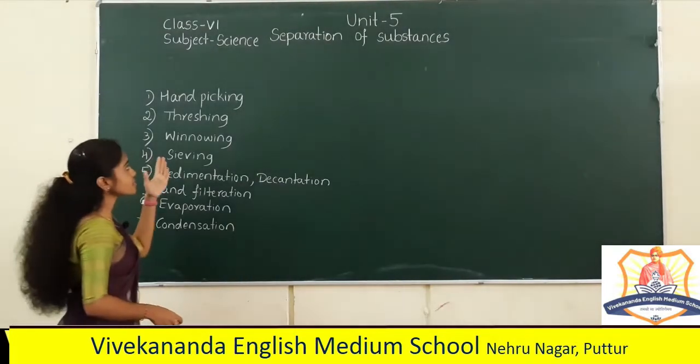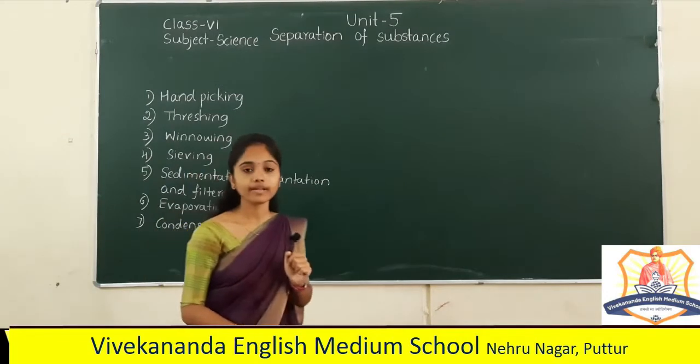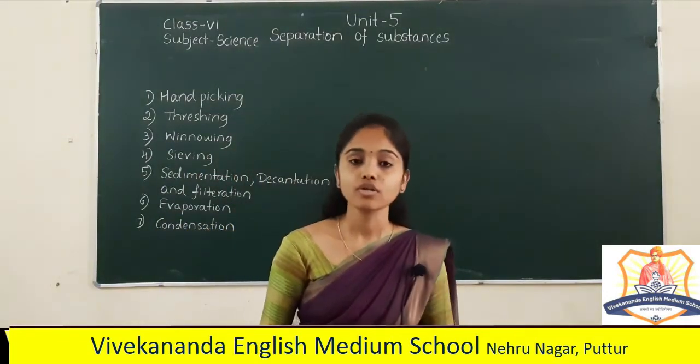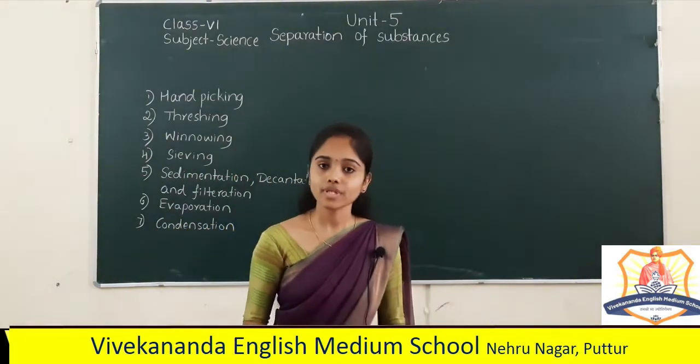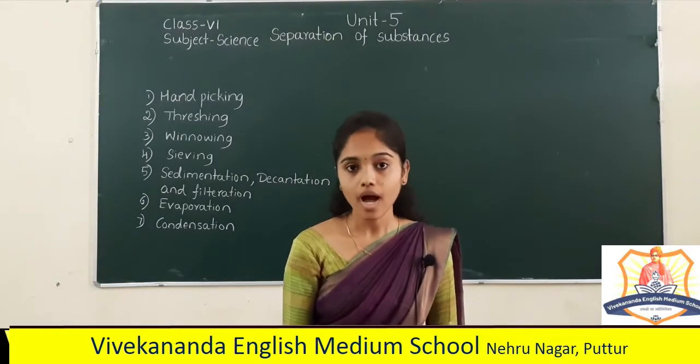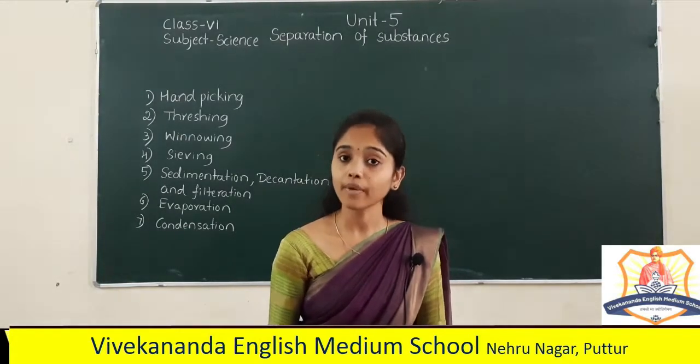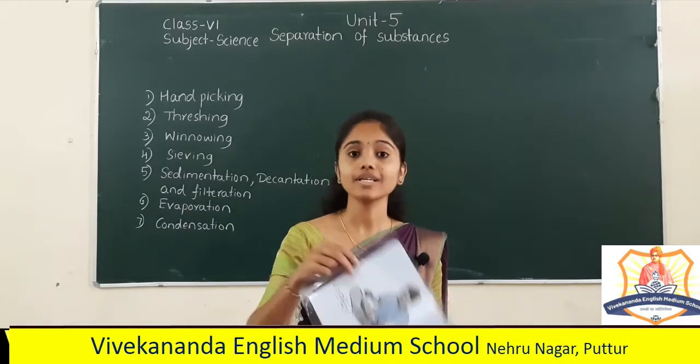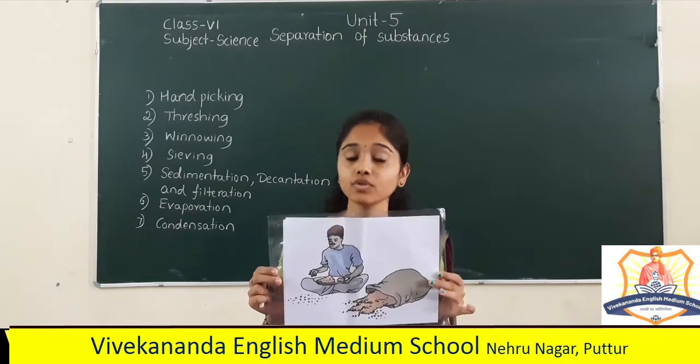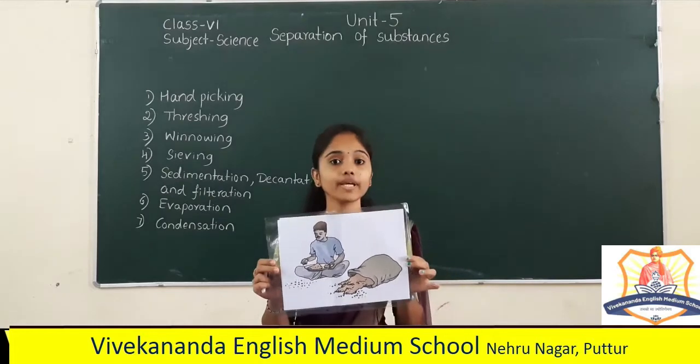So in the last class you studied about hand picking, right? What is hand picking? It's a method of separating impurities or harmful substances from the mixture by using hand. When can you use hand picking?